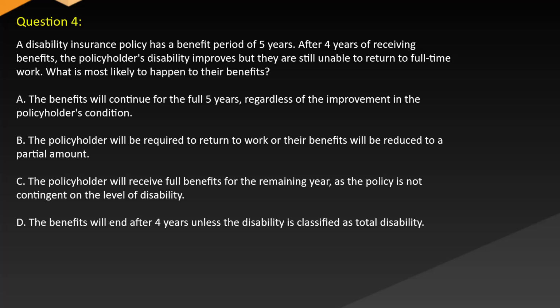Question 4. A disability insurance policy has a benefit period of 5 years. After 4 years of receiving benefits, the policyholder's disability improves, but they are still unable to return to full-time work. What is most likely to happen to their benefits? A. The benefits will continue for the full 5 years, regardless of the improvement in the policyholder's condition. B. The policyholder will be required to return to work, or their benefits will be reduced to a partial amount. C. The policyholder will receive full benefits for the remaining year, as the policy is not contingent on the level of disability. D. The benefits will end after 4 years unless the disability is classified as total disability.